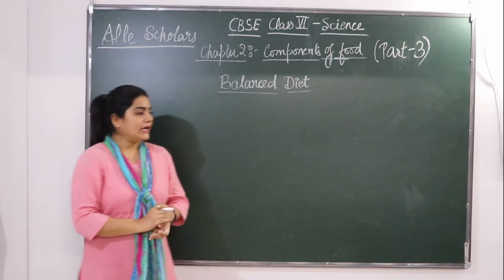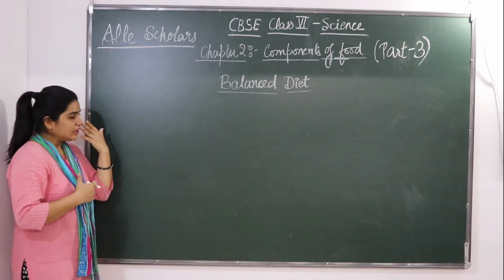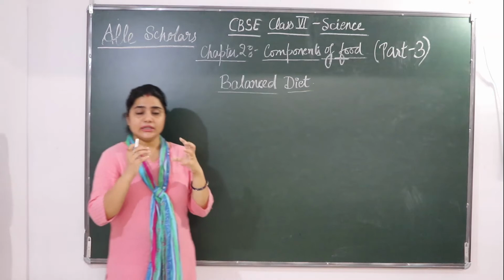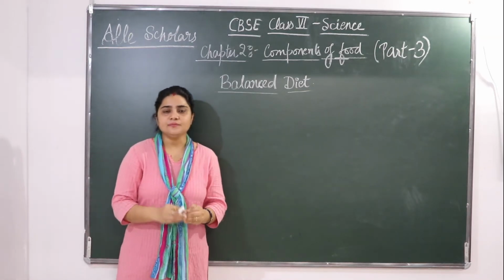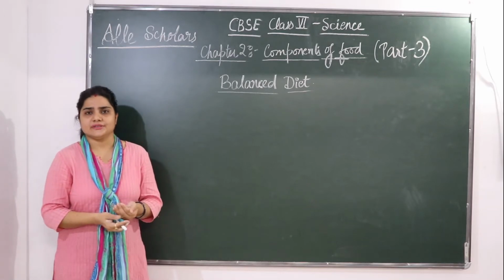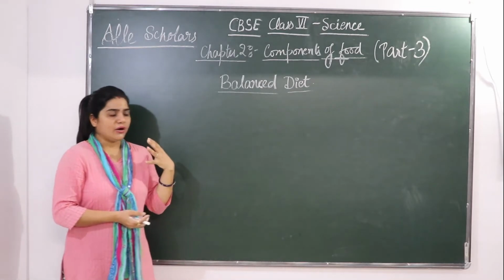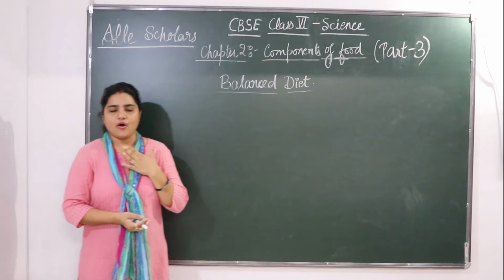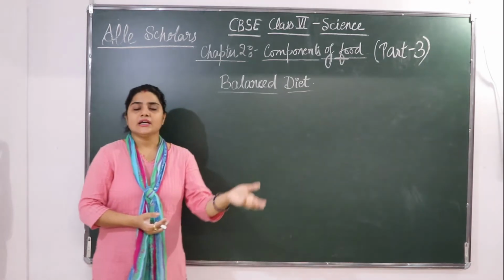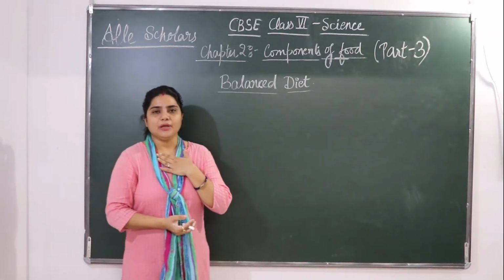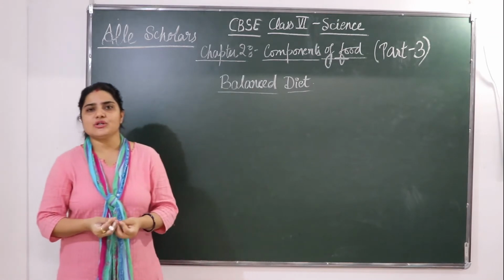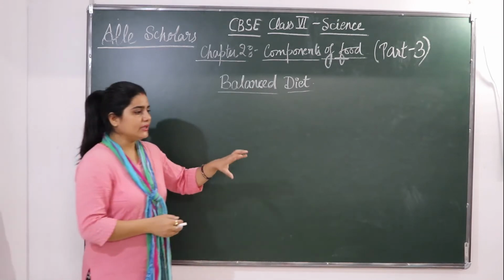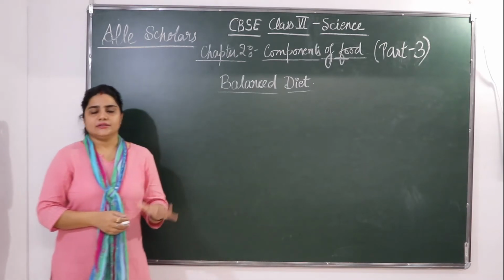Okay, and similarly, if we talk about the same age, at the same age also diet differs. Okay, a person of my age may have to eat something else, and maybe I have to eat something else. So at the same age also it's not necessary that all the persons have the same diet.